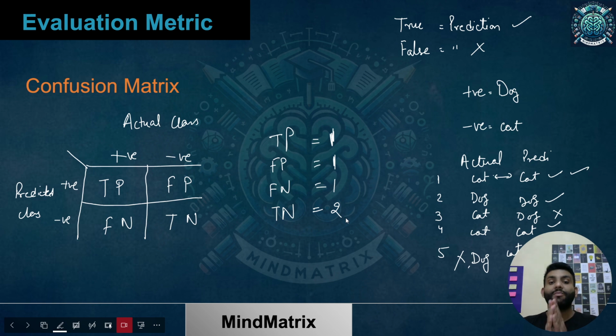And is my model getting confused between two classes? So I hope you're getting now why it is called confusion matrix. It also represents how much confusion there is for my model when it is predicting dog to be cat or cat to be dog. I hope you're getting that. Okay. So very simple till this point. So we have got to know why confusion matrix. Accuracy, why was it not used? We have already cleared it.